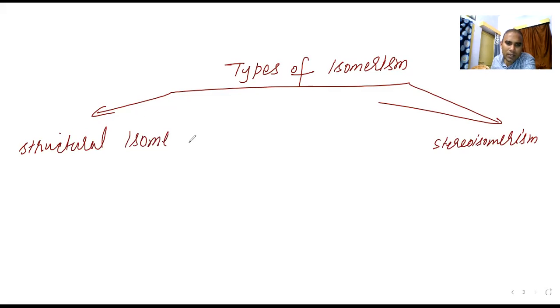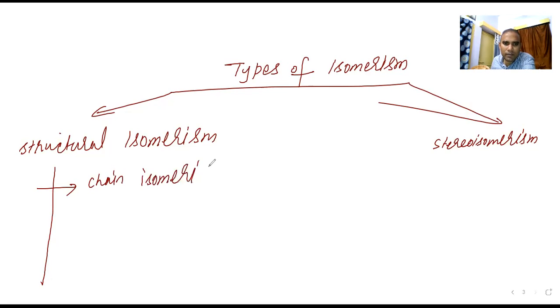Firstly we are writing structural isomerism, and here the first one is chain isomerism. The first one is chain isomerism.